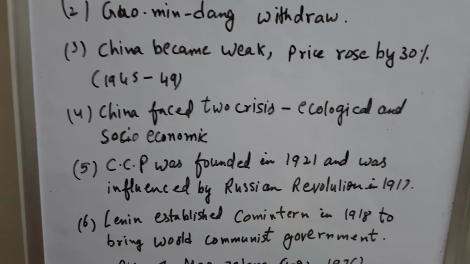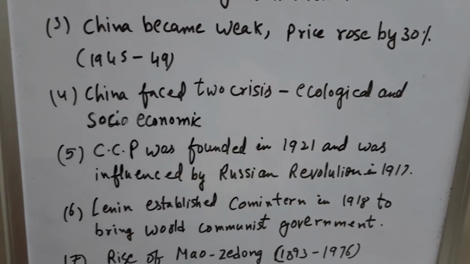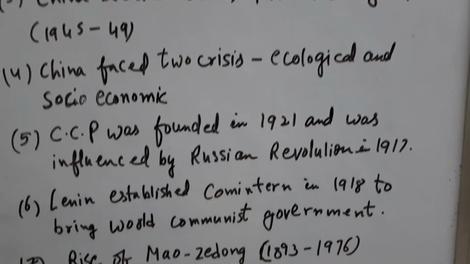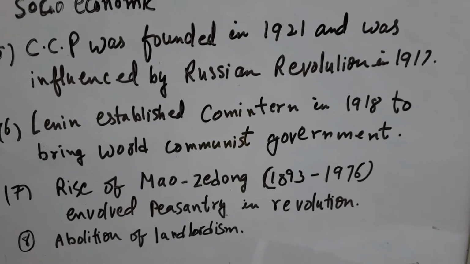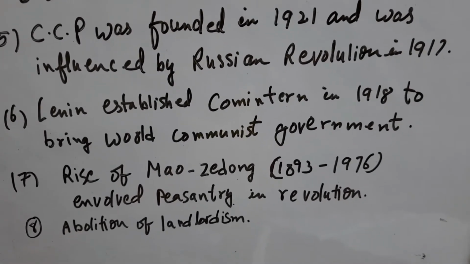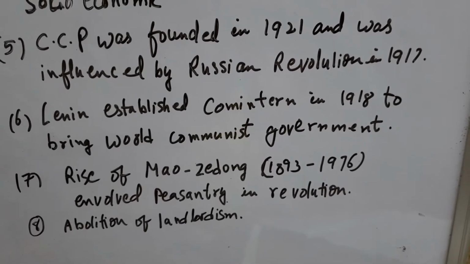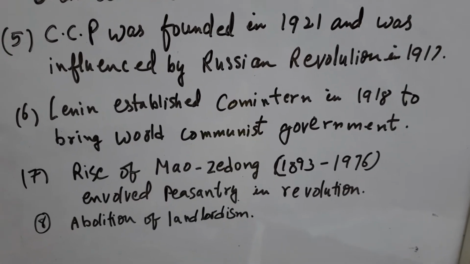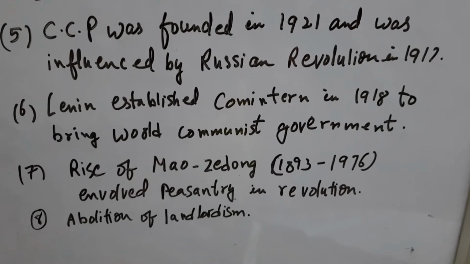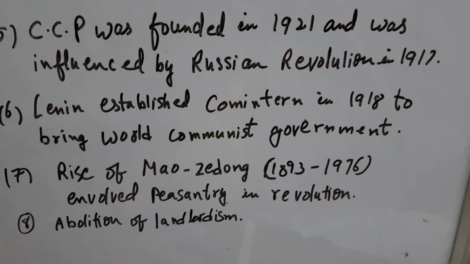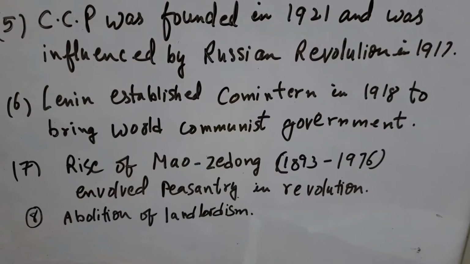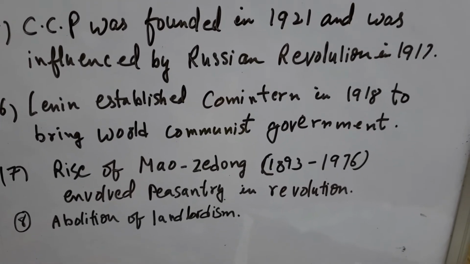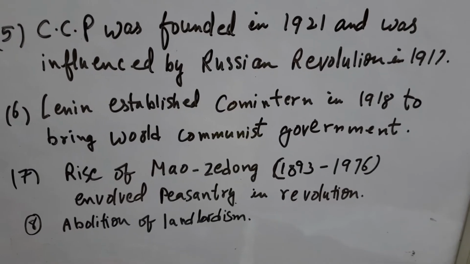The Chinese Communist Party was founded in 1921 and was influenced by the Russian Revolution in 1917. Lenin established Kuomintang in 1918 to bring a world communist government. Do you remember, students, Lenin, the leader of Russia during the Russian Revolution in 1917? So he tried to establish Kuomintang, that is the communist government, throughout the world.